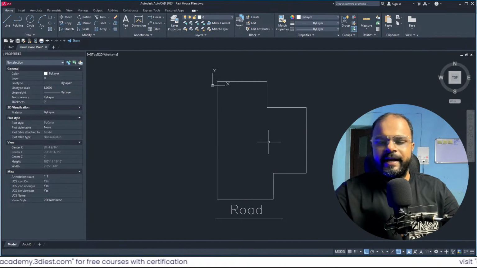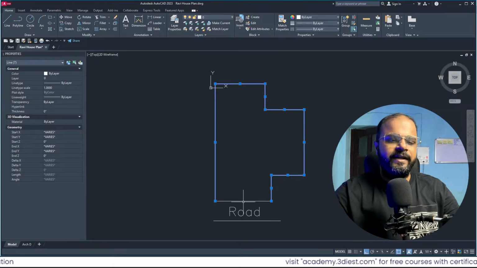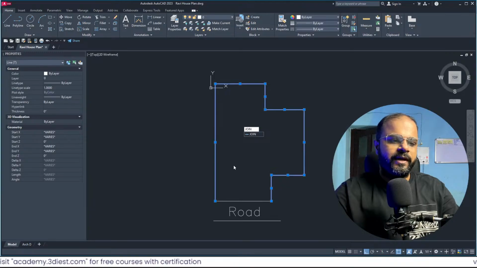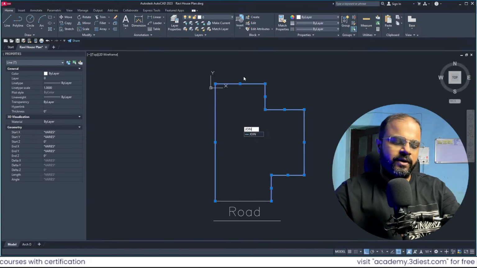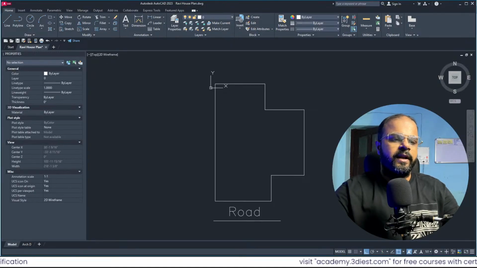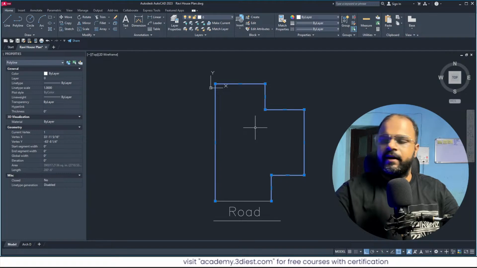So for that what we can do is join these entities. I'm not selecting this front boundary, I am only selecting the other boundaries that are not on the front, and then I will activate this tool called join. What I am doing is converting all these separate lines to a joined line. I will press enter. Now if I select, you can see all the lines are now connected.